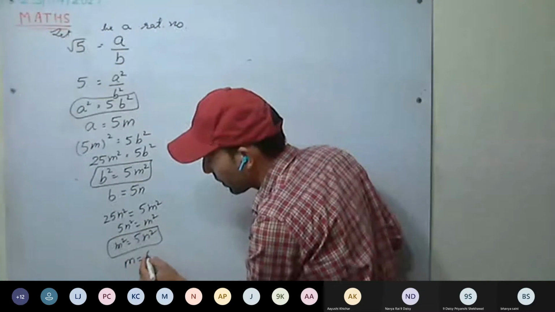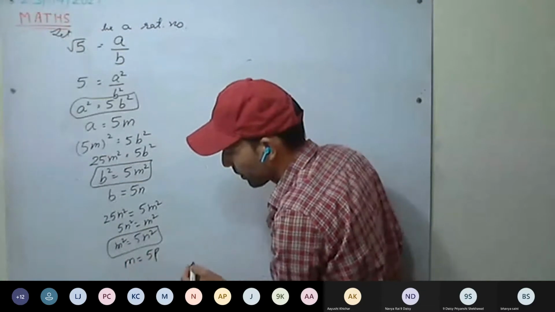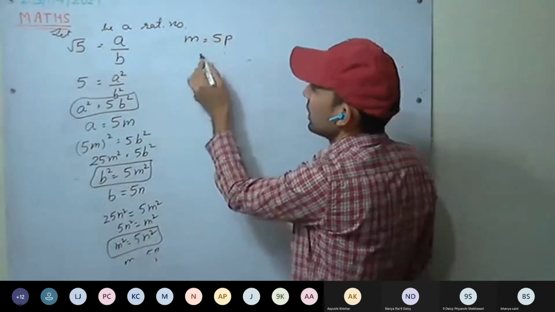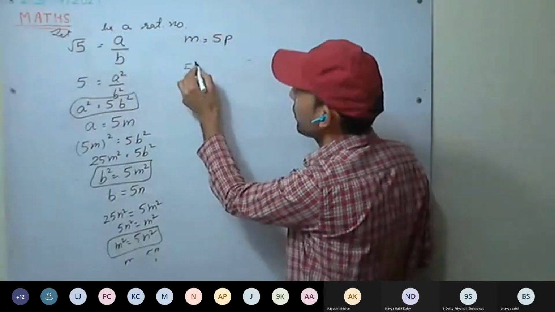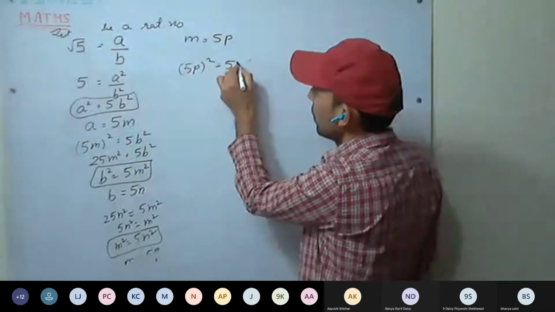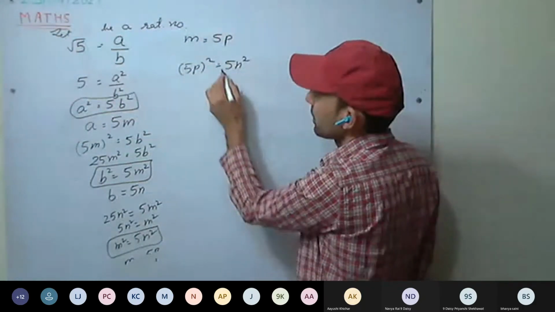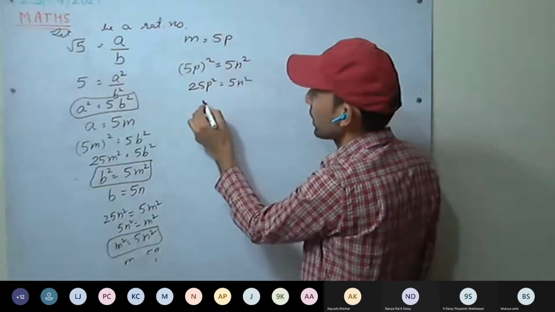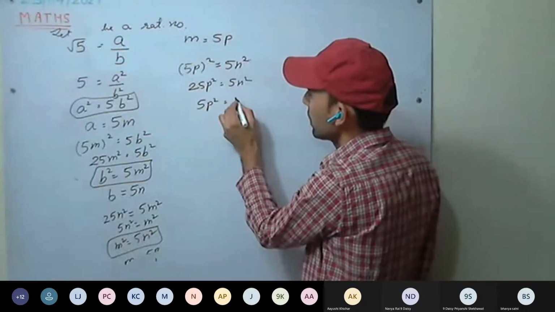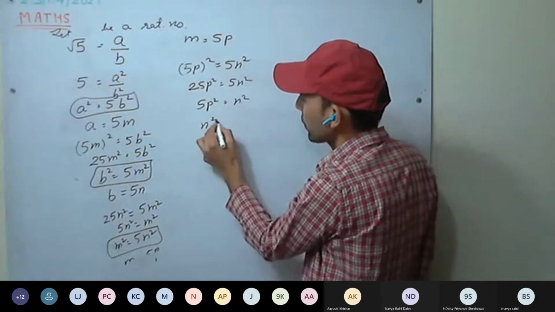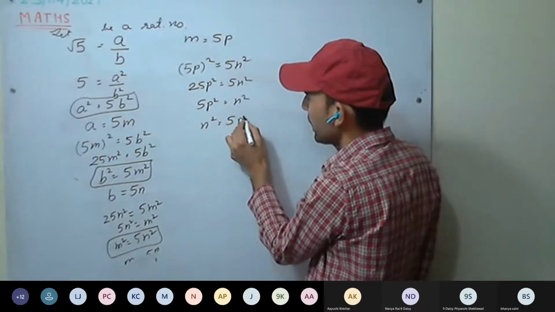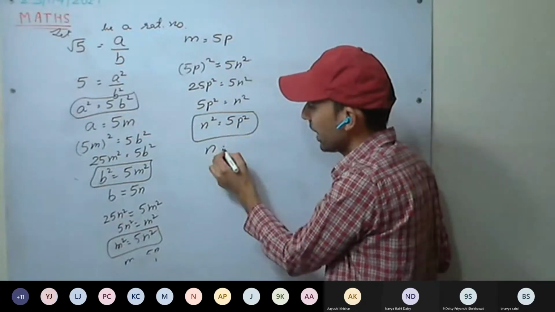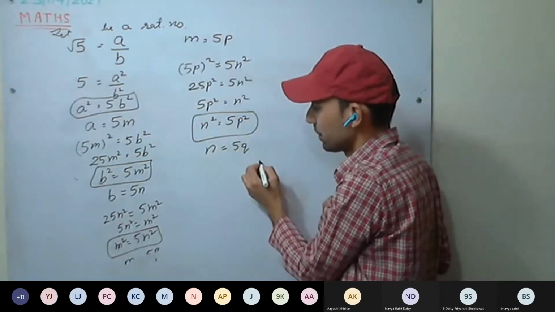So m can be written as 5p. Okay, I write it here. If m equals 5p, now putting it here, 5p the whole square equals 5n square. So 25p square equals 5n square, or n square equals 5p square. Again, n is divisible by 5, so we can write n equals 5q.